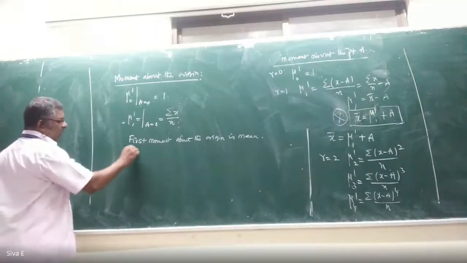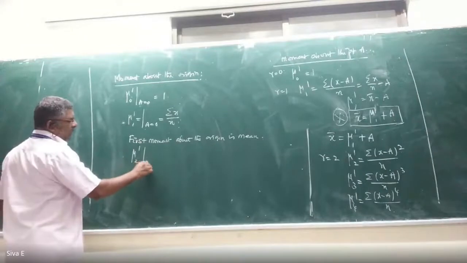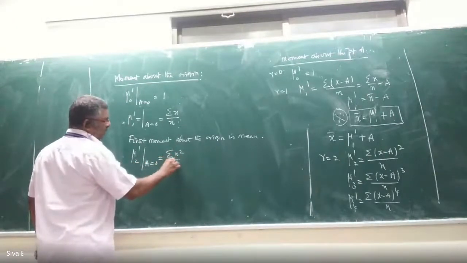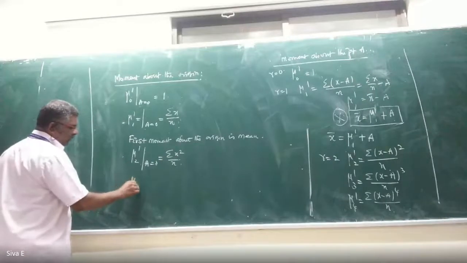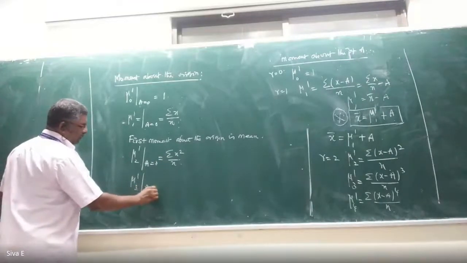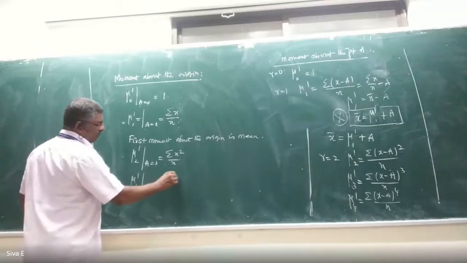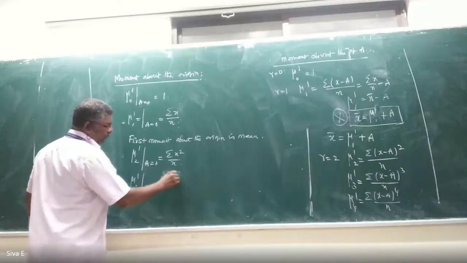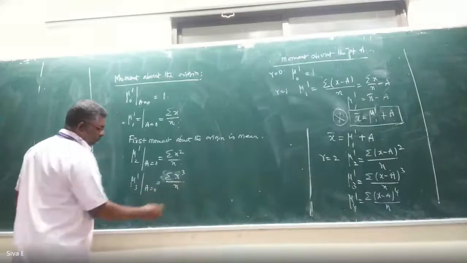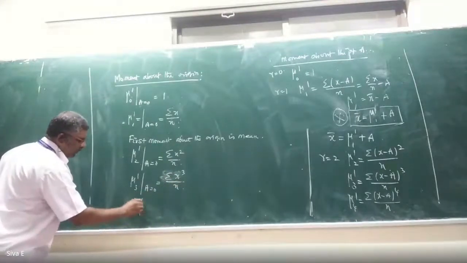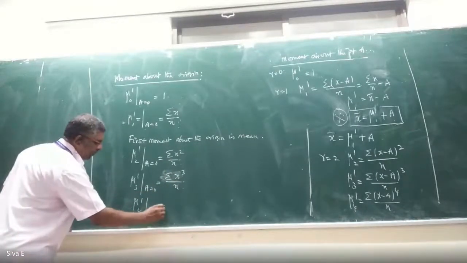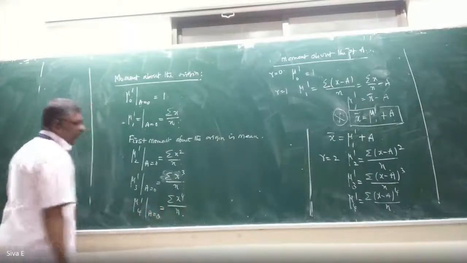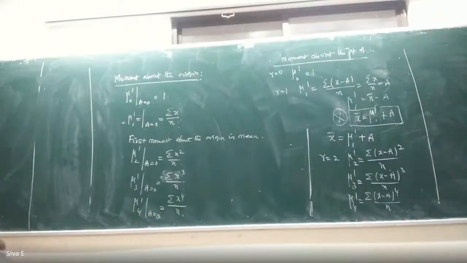Similarly, mu 2 dash at a equal to 0 is equal to summation of x square by n. Mu 3 dash at a equal to 0 is equal to summation of x cube by n. Mu 4 dash at the origin is summation of x power 4 by n, and so on.